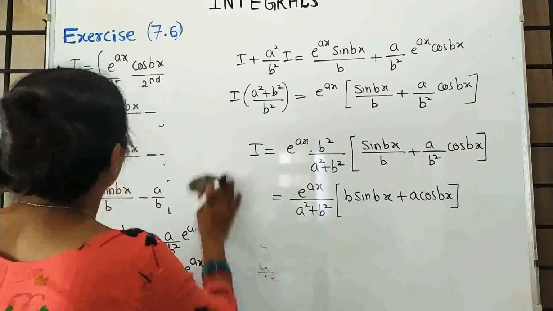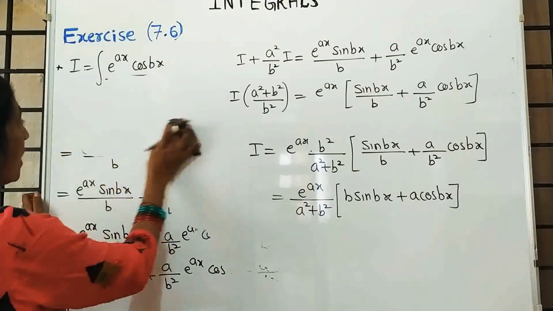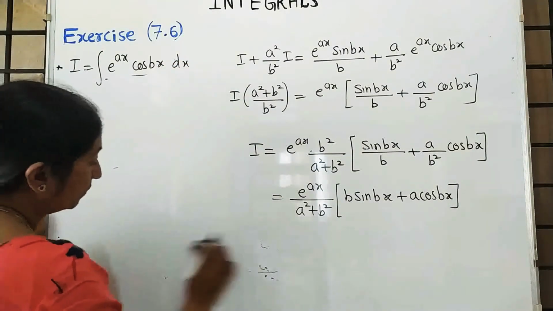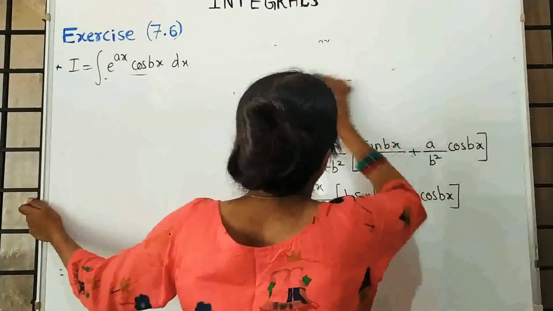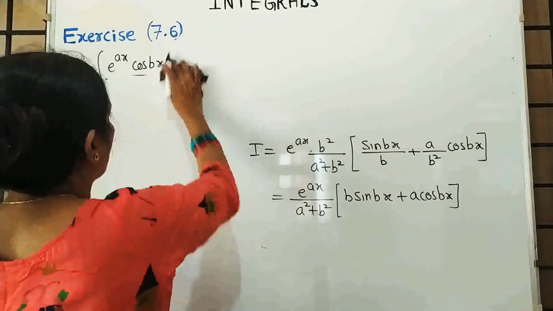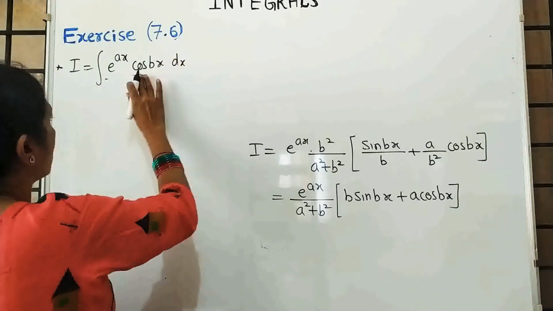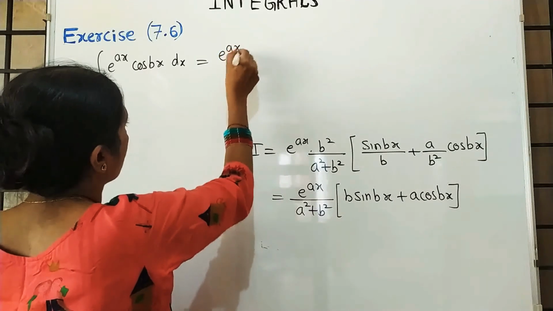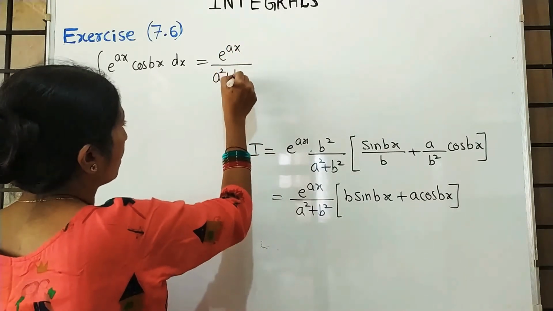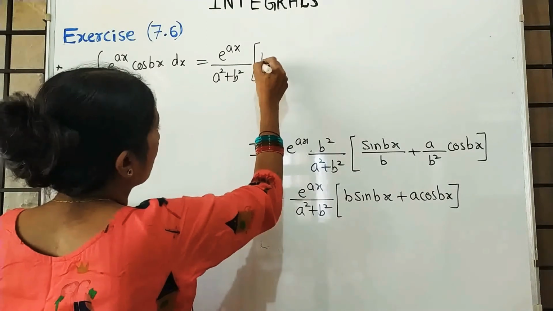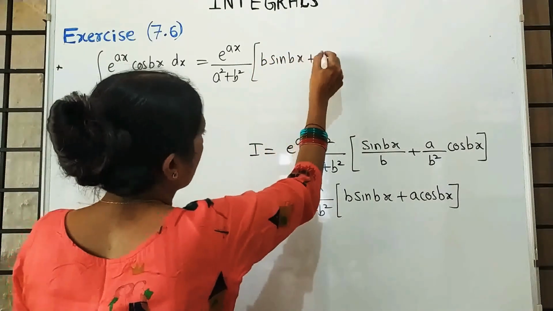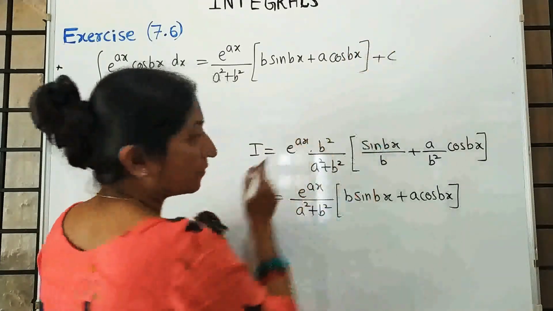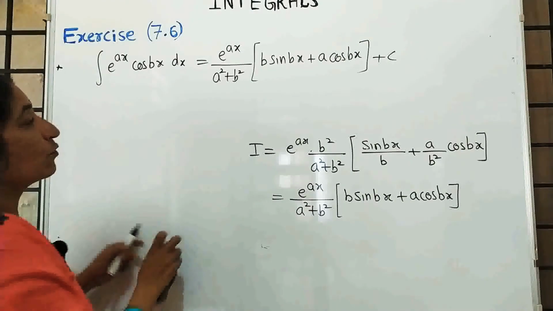Write down the formula. Therefore, integration of e raised to ax into sin bx dx is equal to, again, as I told you how to apply, this is very important for your CET. This is e raised to ax upon a square plus b square, b sin bx plus a cos bx plus c. Is it interesting or what? Yes. Moving to the next example.